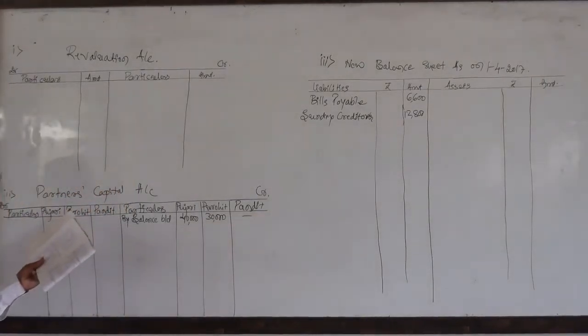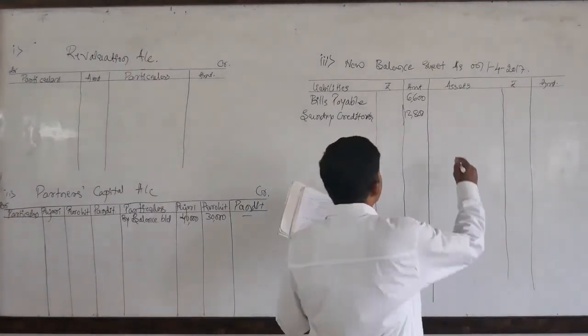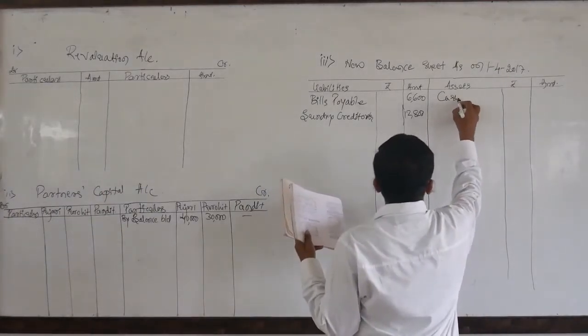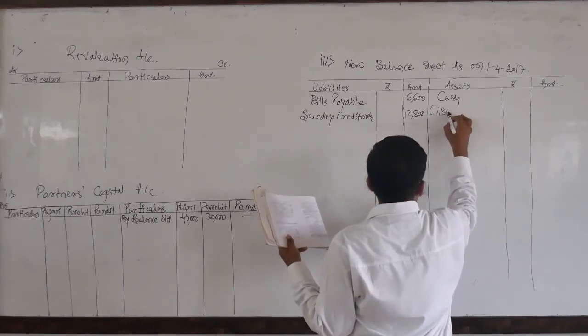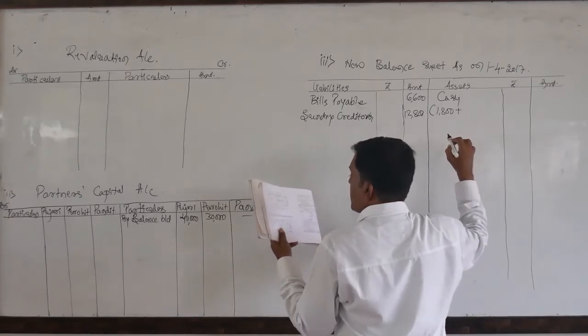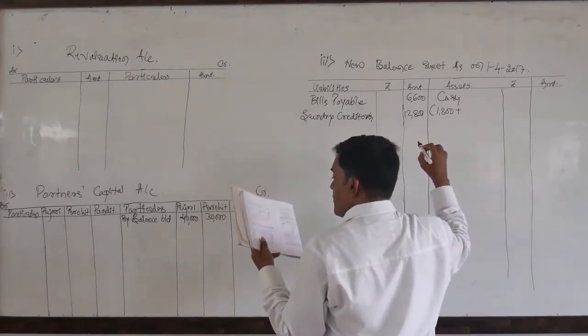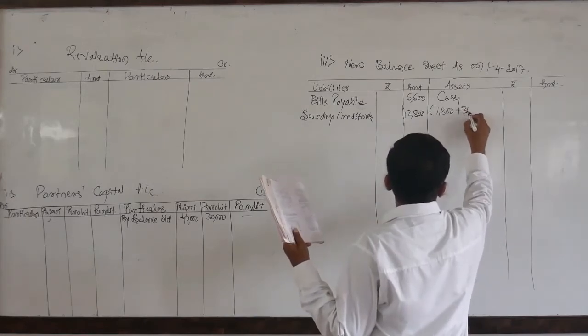So come to the asset side, cash. Keep in mind, the initial value is rupees 1,800. The incoming partner has brought rupees 30,000 for the sake of capital.